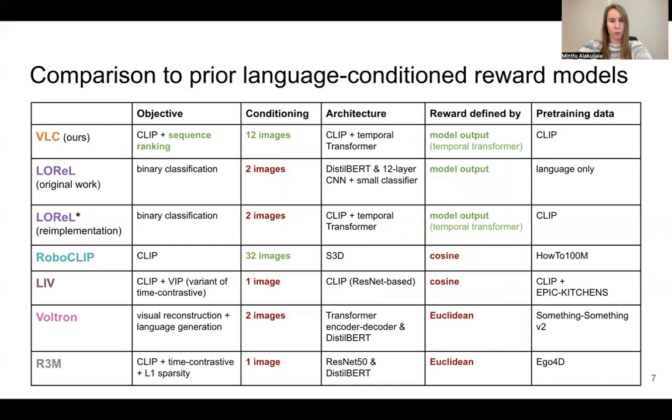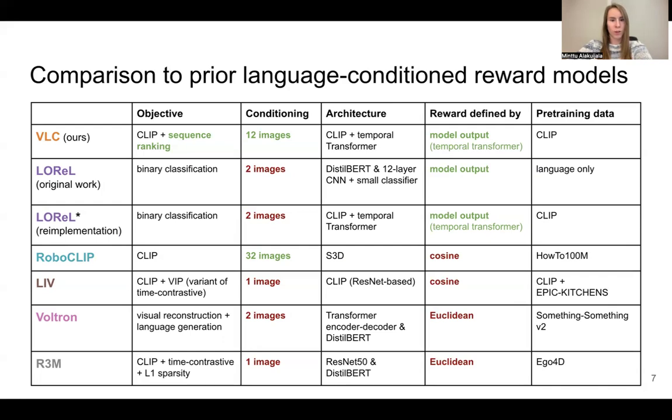Prior works proposing to learn language-conditioned reward functions for robotics have considered a variety of objectives, but ours is the first work to use a sequence ranking loss, which fully leverages temporal information, as well as the prior that later states in a video should score higher than earlier ones. Most prior works were also conditioned on just 1 or 2 frames of execution history, limiting the model's awareness of temporal dynamics and excluding tasks with partial observability. Moreover, the majority of prior works propose to separately embed text and visual modalities, with reward defined through cosine or Euclidean distance, whereas our model benefits from the full expressiveness of the proposed temporal transformer architecture.